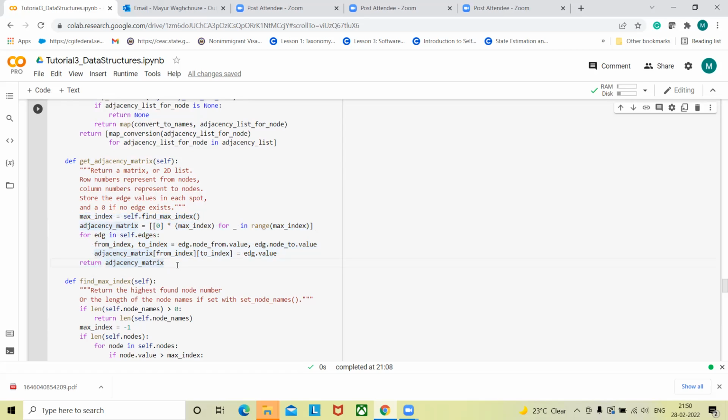First, you need a variable to keep track of nodes and edges. Then you need a method to add a node, a method to add an edge, and a method to create the adjacency matrix. The adjacency matrix is a 2D matrix, and whenever an edge exists between two nodes, you put the value one at that index location, otherwise not. That's how you create an adjacency matrix. So that is the third important thing. First is the node, how to add a node. The second thing is the edge, how to add an edge.